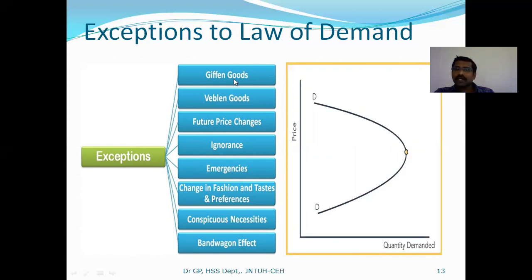One is Giffen goods. Giffen goods means a good which does not follow the law. What does the law of demand say? When price increases, demand should decrease. When price decreases, demand increases. But the Giffen paradox says that when price decreases, demand decreases, and when price increases, demand increases. So it happens.